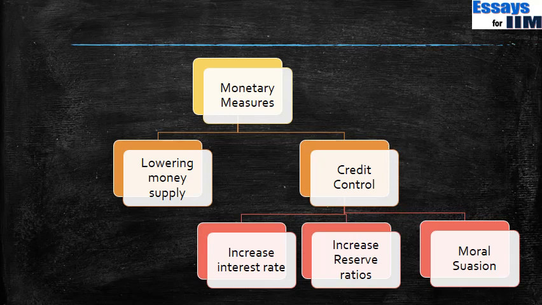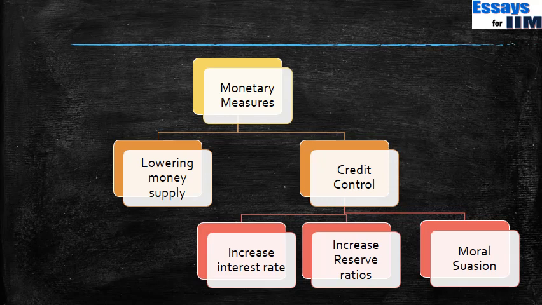Like I said, if there's excess money in the economy, everybody will be willing to pay more for the same goods and hence the prices will rise. So if I reduce the money in the economy, as a corollary, the prices should go down. So when you hear about RBI increasing or decreasing money supply, it is basically doing exactly this. When the RBI reduces the money supply in the economy, it is trying to bring down the prices using a monetary measure. The second thing under monetary measure is credit control.